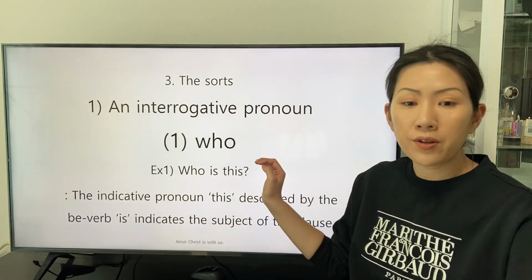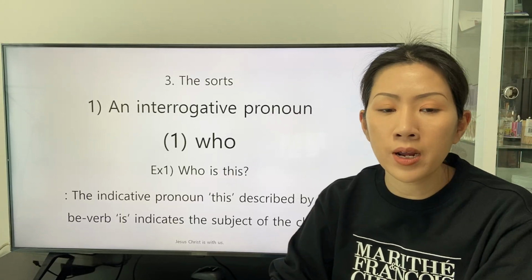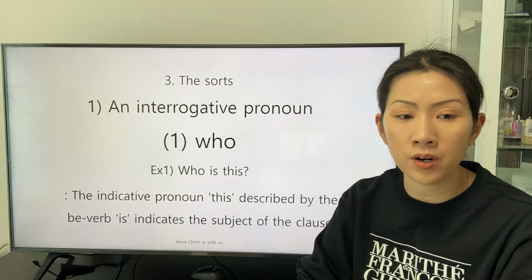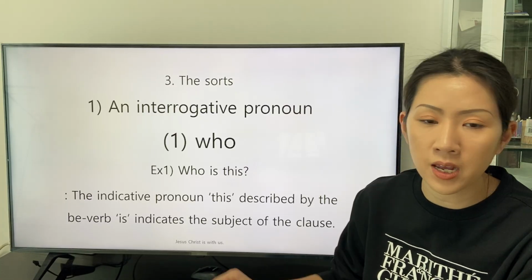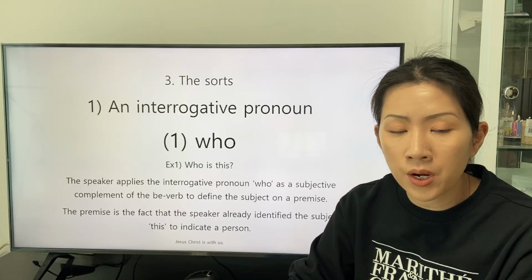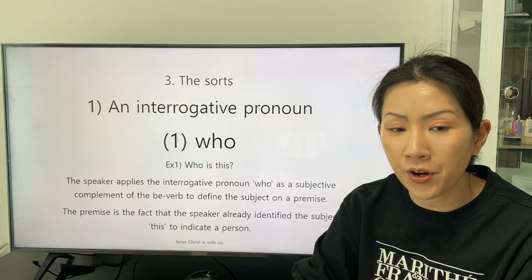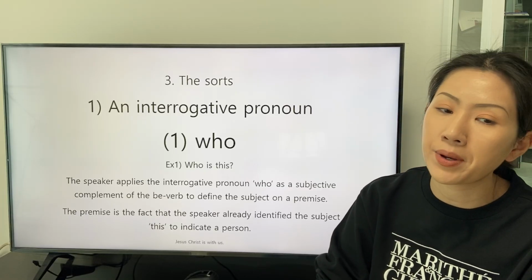Let's start to study from the first example. Who is this? The indicative pronoun this described by the be verb indicates the subject of the clause. The speaker applies the interrogative pronoun who as a subjective complement of the be verb to define the subject on a premise.